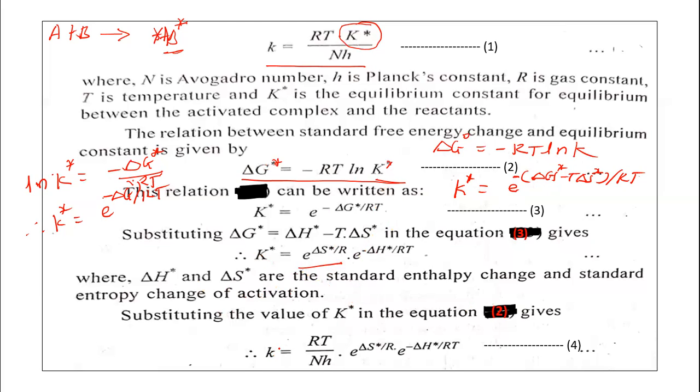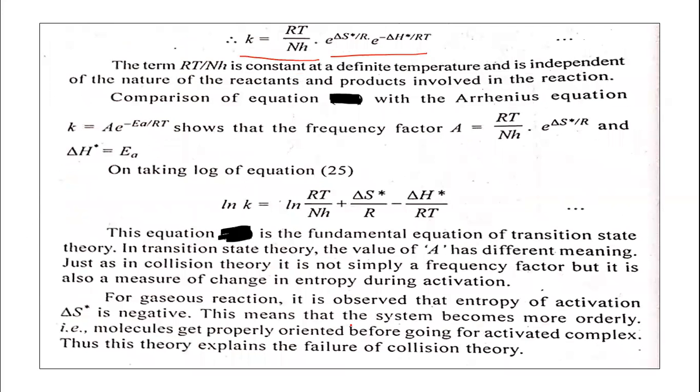We can write k equal to RT upon Nh, and K* is e raised to delta S* upon R into e raised to minus delta H* upon RT. So we substitute K* in equation 1, and this is now equation 4. Now we can simplify this equation also, so we obtain k equal to RT upon Nh into e raised to delta S* upon R into e raised to minus delta H* upon RT. This is our equation 4.